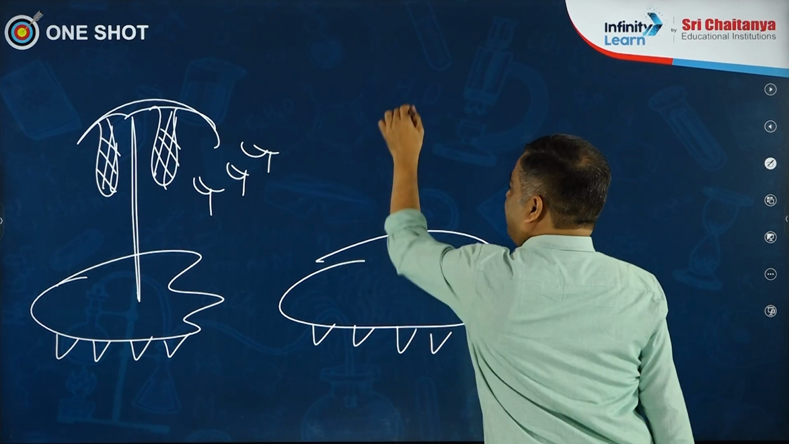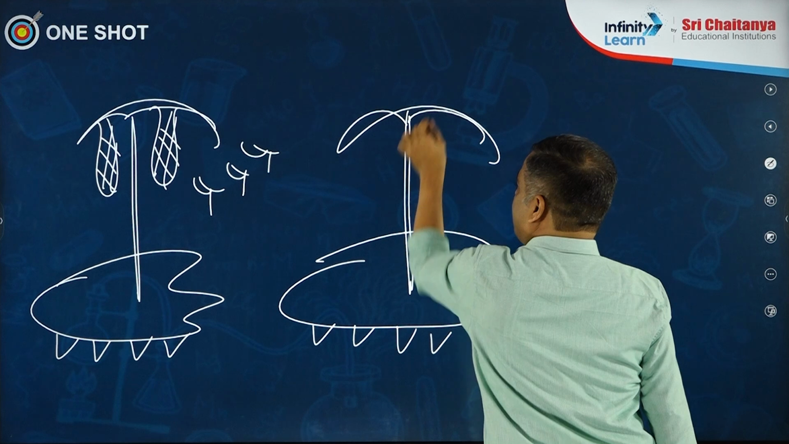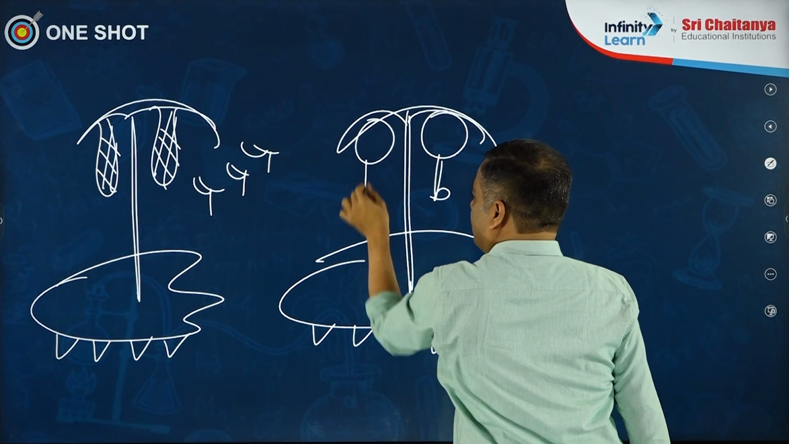This is one more gametophyte. It should produce gametes. It contains a female sex organ called archegonium. Already I told you.